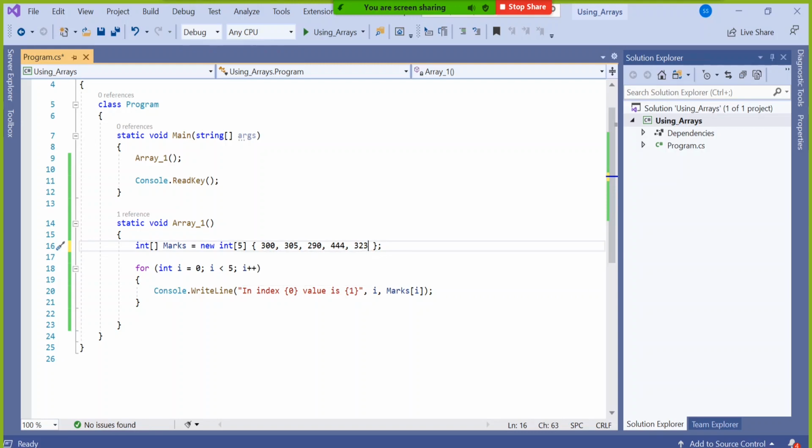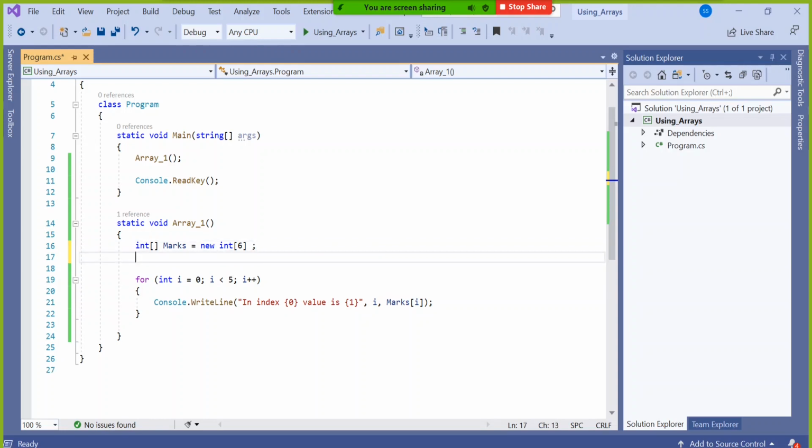But if you are reserving 6 but giving 5, that is also an error, but there is one way to solve this. It is allowed at least. You will not assign it here like this. If somebody says, I have no idea whether it is 5 or 6 or 4, then you don't assign it here. You have one more way of assigning it, a little complicated.